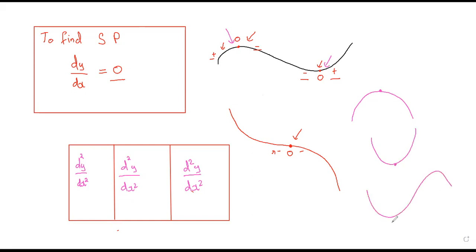It could be a minimum point, that depends. Or it could be the point of inflection. Now, what exactly is point of inflection? This type of a curve. Now, this is not maximum, it's not minimum. Still, the derivative is 0.